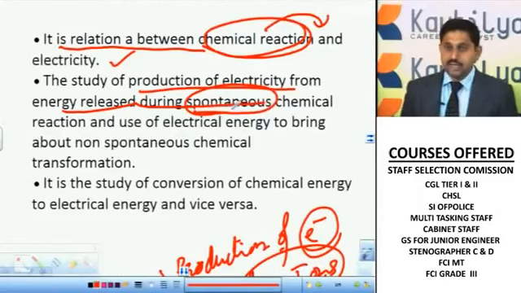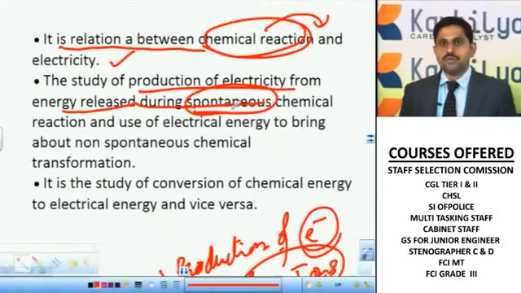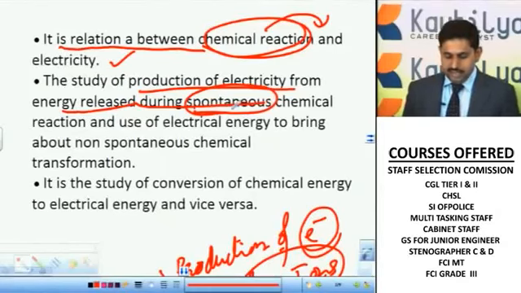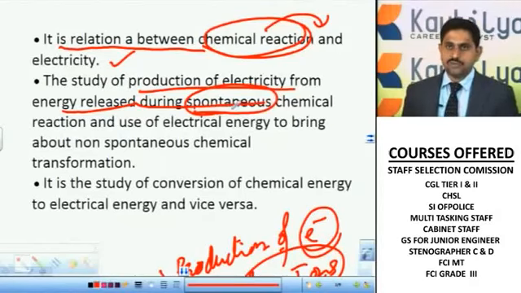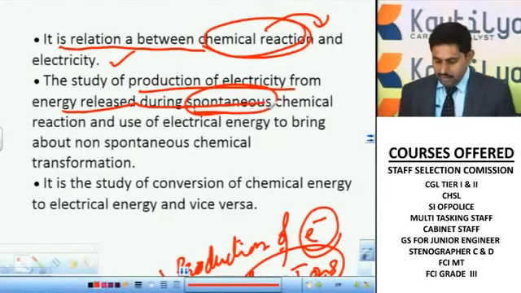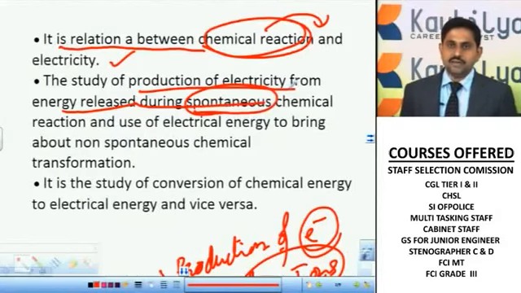We can consider that some chemical reaction is going to happen, and this chemical reaction is going to produce some energy, which we consider as electrons or free ions which conduct electricity. So the chemical energy is converted into electrical energy during this process of spontaneous reaction. The chemical reaction is occurring spontaneously and producing electricity. That is called electrochemistry.